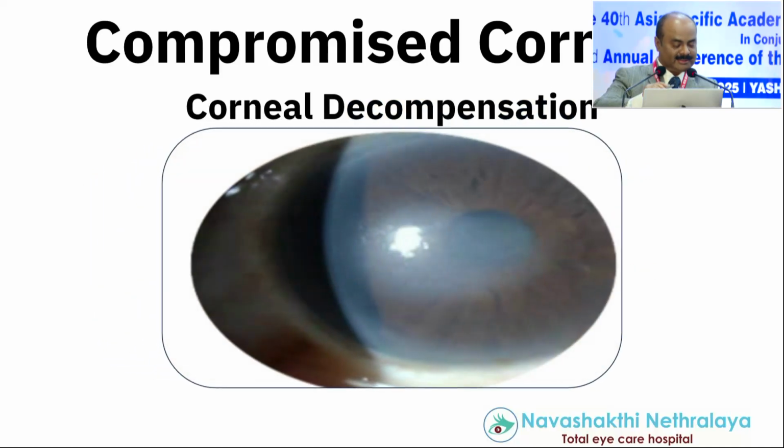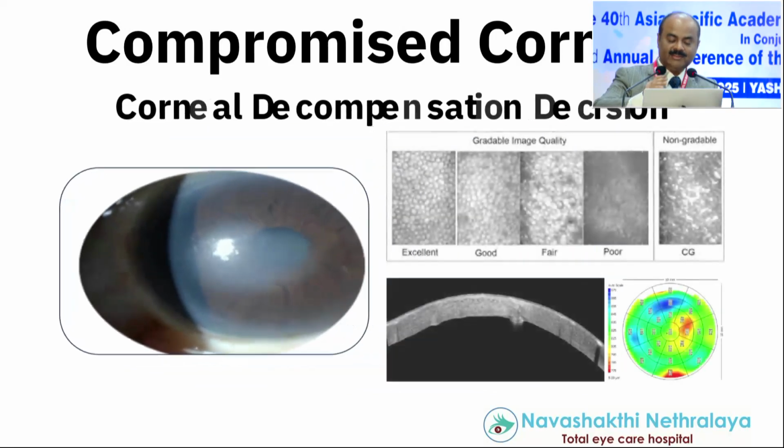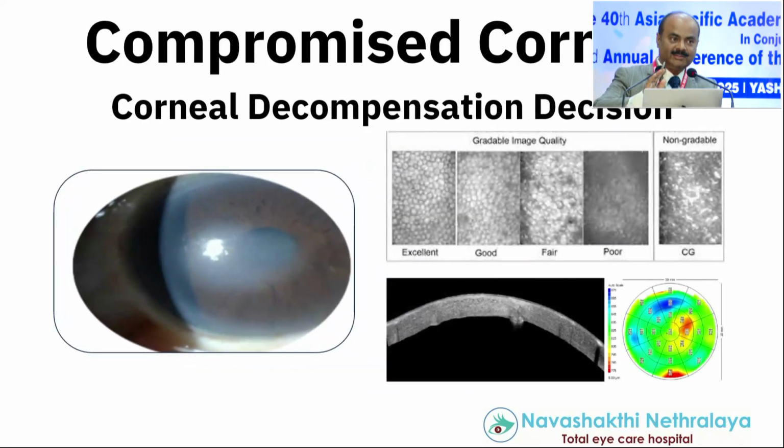Now coming to the last part, which is corneal decompensation. This is the most important one we face. Whenever I've heard talks on compromised corneas, this is what the speakers concentrate on, but there are many more, which is why I concentrated there. Simple to note, two things to be done: specular microscopy. Most of us do not have specular microscopy, so at least do a corneal thickness.